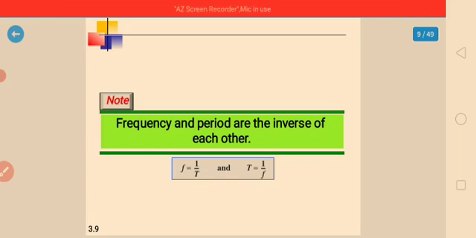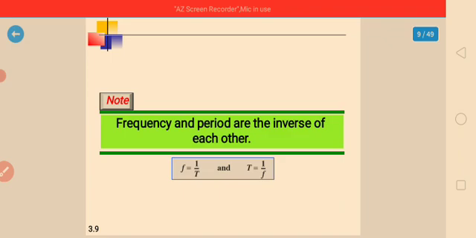A frequency refers to the number of periods in its time. Note, the period and the frequency are just one characteristic defined in two ways. The period is the inverse of frequency and the frequency is the inverse of the period. These are the two formulas we are using.